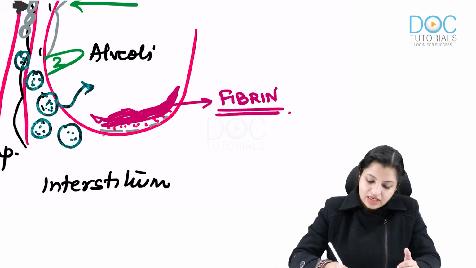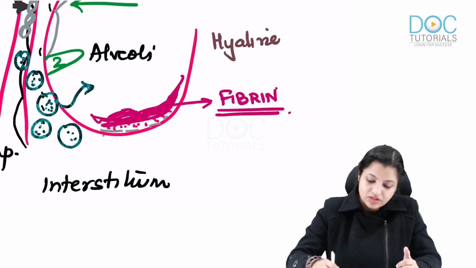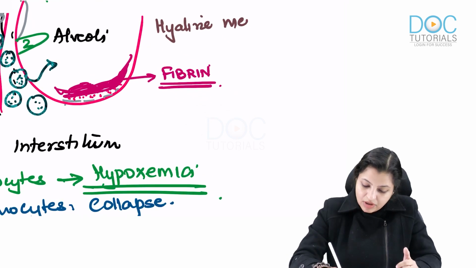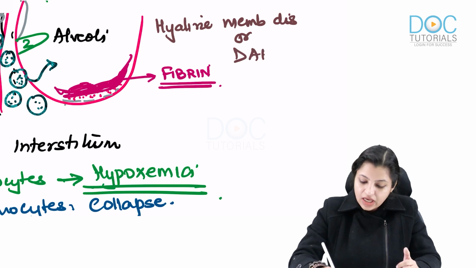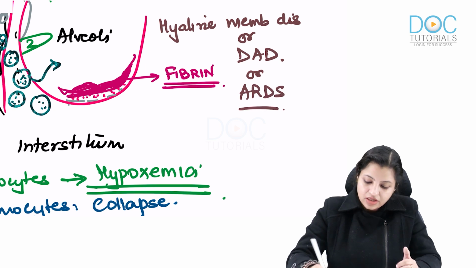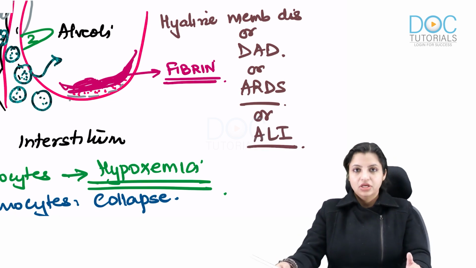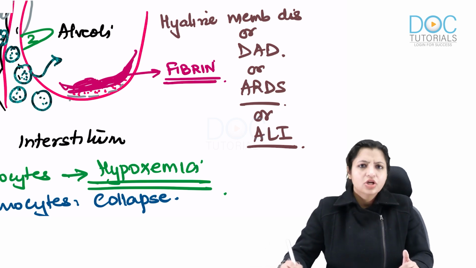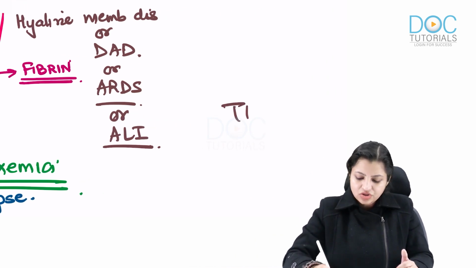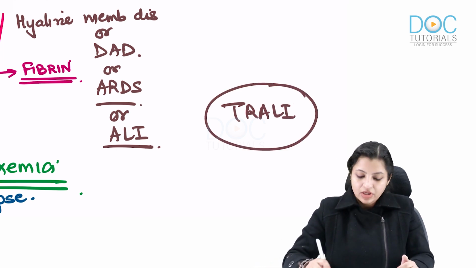When this fibrin lines the alveoli, this is what is called hyaline membrane disease. What is this called? Hyaline membrane disease. Or this is also called diffuse alveolar damage, or ARDS, acute respiratory distress syndrome, or acute lung injury. So all these things are the same. Do you remember transfusion-associated lung injury, TRALI? So please remember this lung injury.